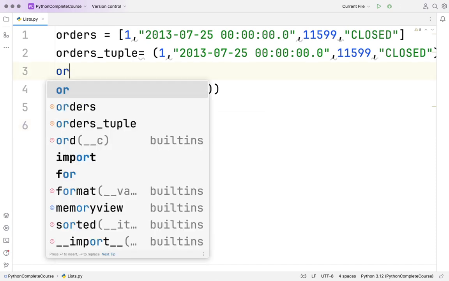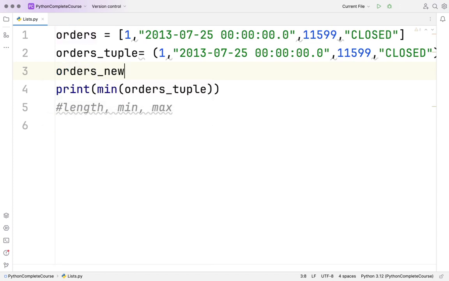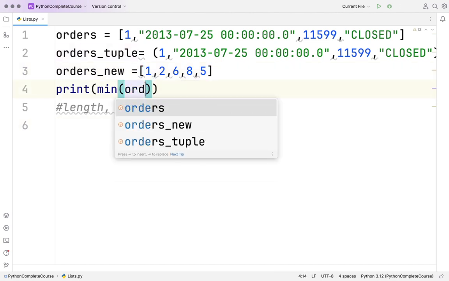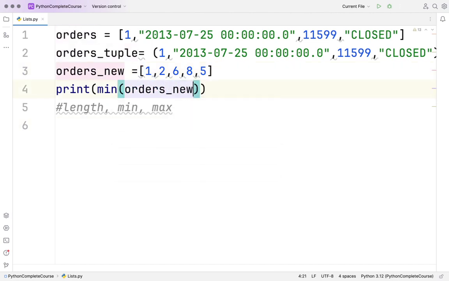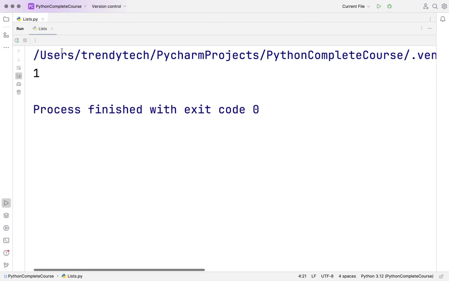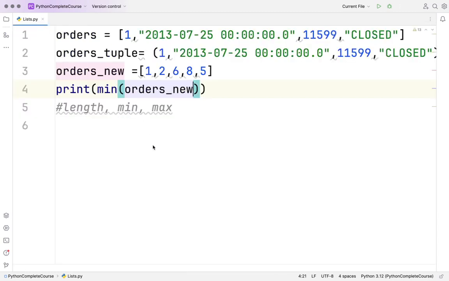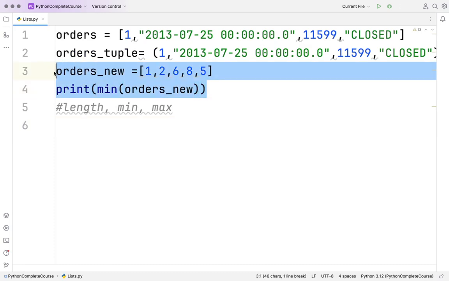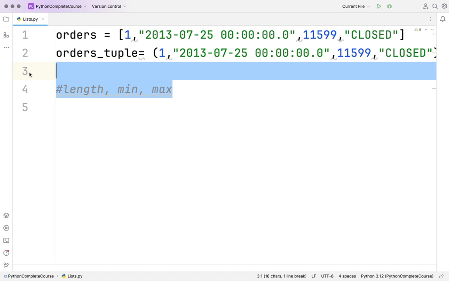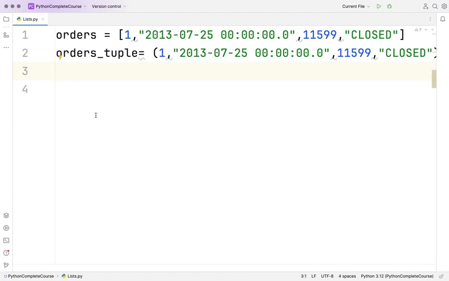For example, if I define orders new equal to 1, 2, 6, 8, 5, it will make sense here to find the min. If I say min of orders new, it will work. In the same way you can define a max here. I hope we are clear with this. So you understood about min, max, and length. There are a lot of functions. You do not have to worry too much. You can check out the documentation.